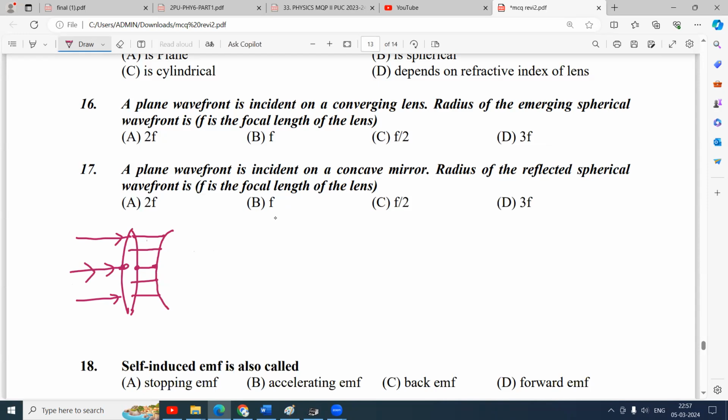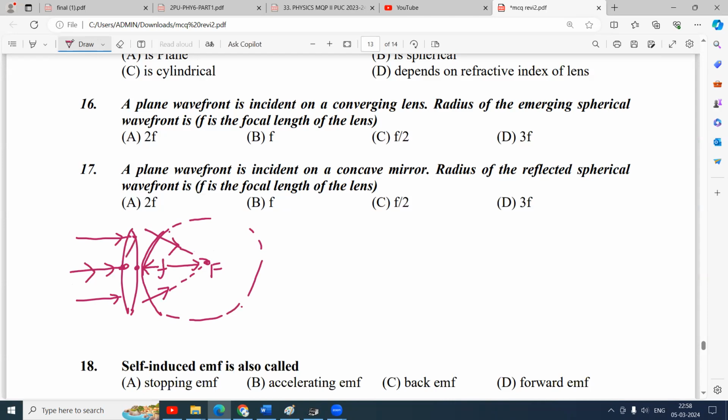So they will form a spherical wavefront. As soon as they emerge out of the lens, you will get a spherical wavefront. If you draw normals to this wavefront, you will get rays of light, and those rays should reach the focus. That means this wavefront should have its center at the focus, so its radius of curvature should be equal to the focal length of the lens.